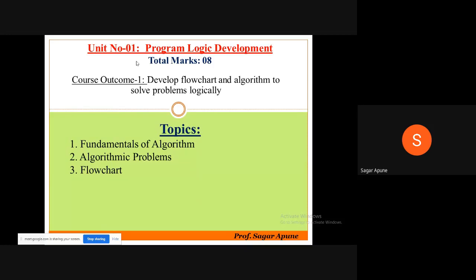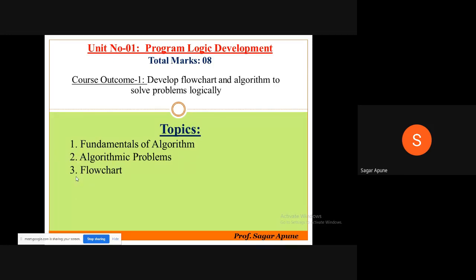Means after completion of this unit, you will understand how to develop your own algorithm and how to draw a flowchart for a given algorithm. These are the main topics of this unit: fundamentals of algorithm, algorithmic problems, and flowchart.